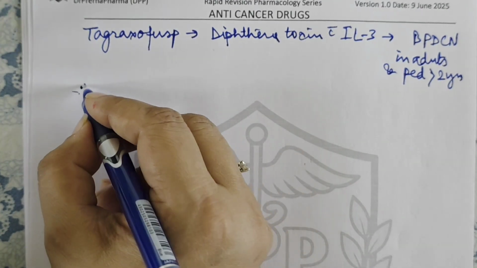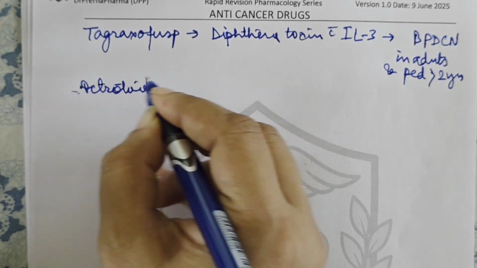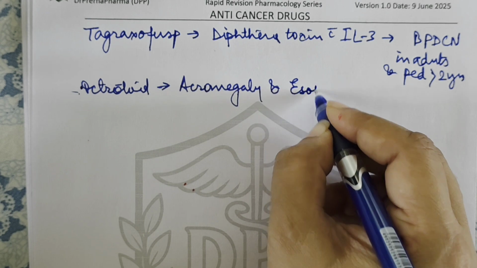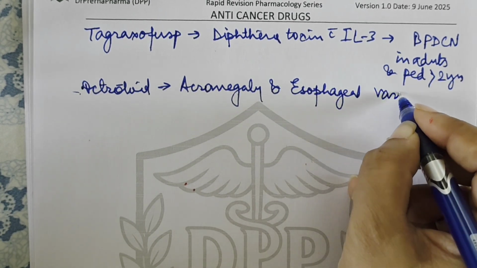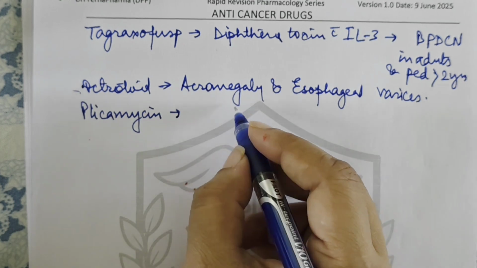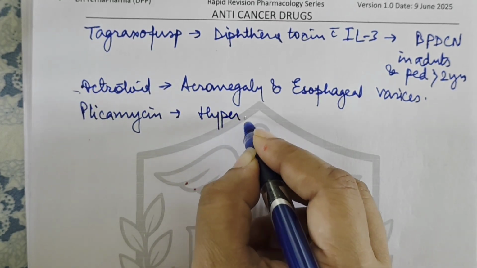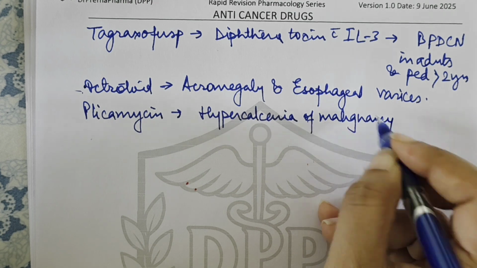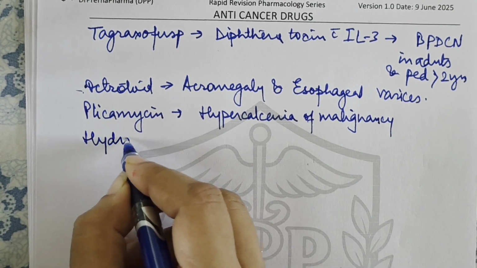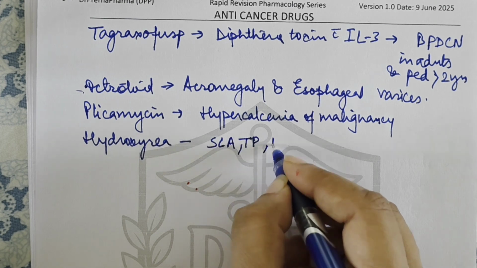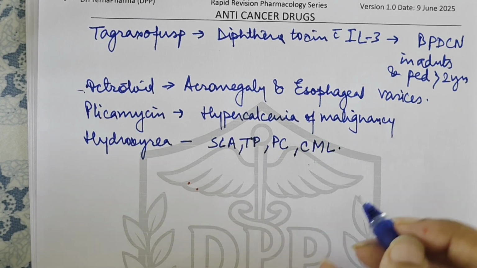Octreotide, you know, is a somatostatin analog, and it is used in acromegaly and esophageal varices. Then we have one drug which is called plicamycin, which is used in hypercalcemia of malignancy, right? Hydroxyurea, which is used in sickle cell anemia, thrombocytopenic purpura, polycythemia vera, and also used in CML.